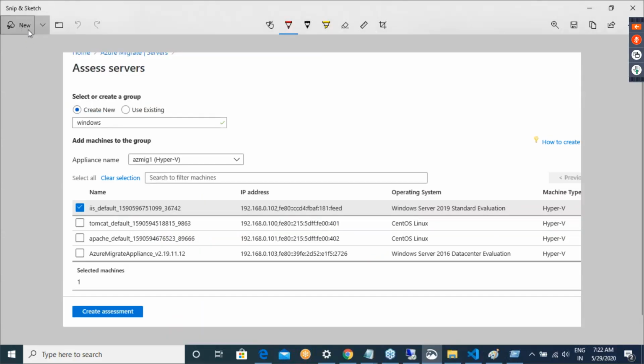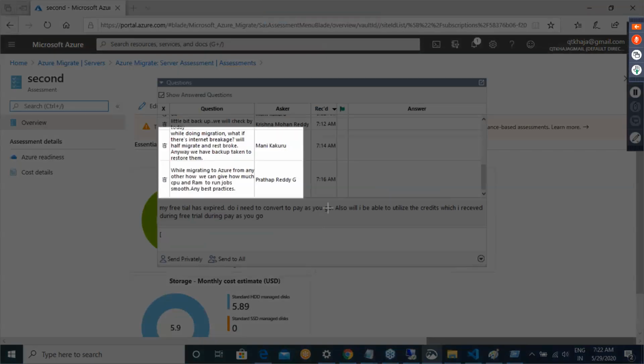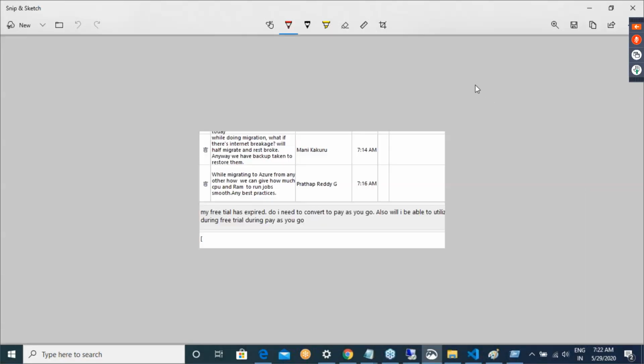Now there are some questions. Let me try to answer that. While doing on-premise migration, what will happen if the internet is broken? Nothing will happen. It depends on which step you are in. Generally, with Azure Migrate, if you have done some steps, for example, I am downloading the VM and then the internet goes, my download stops. I have to restart from download. It depends on at which point it is broken, and you have to start from there.